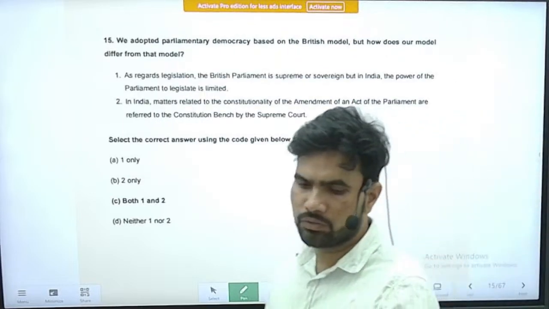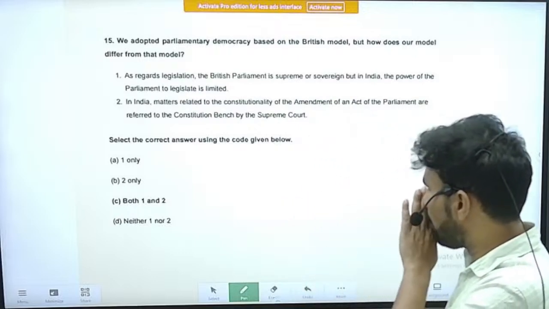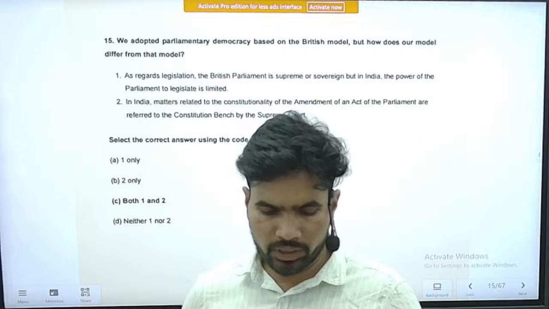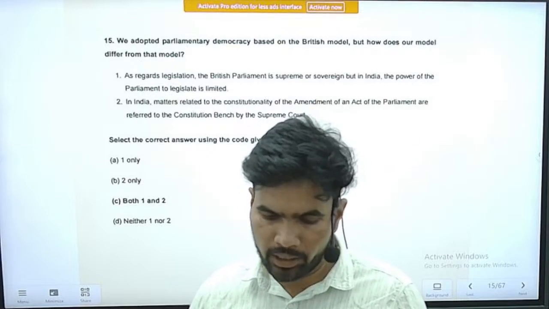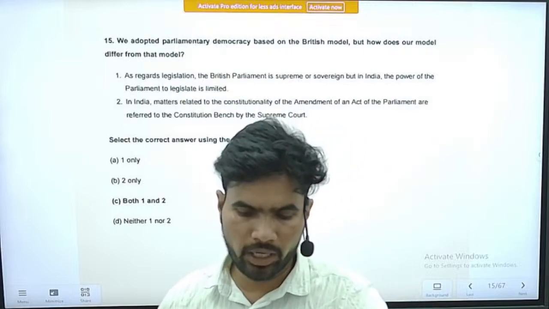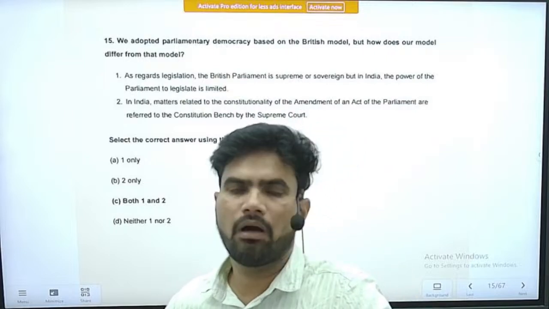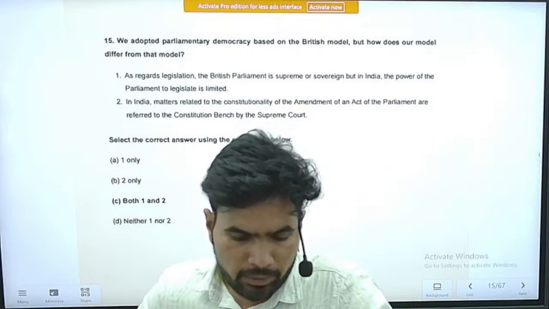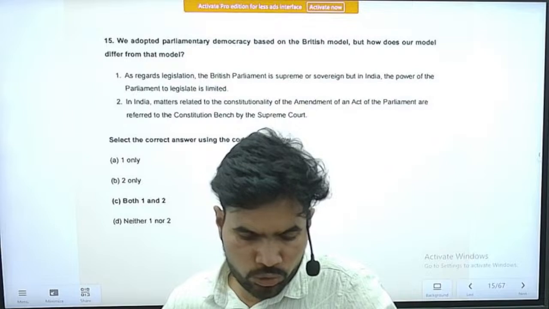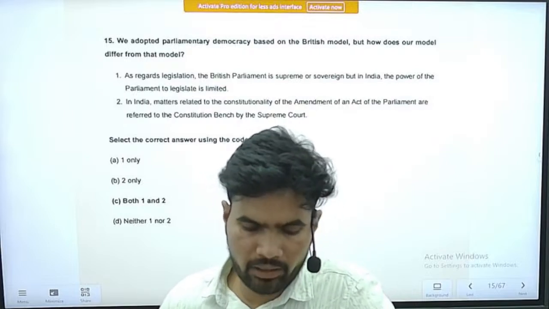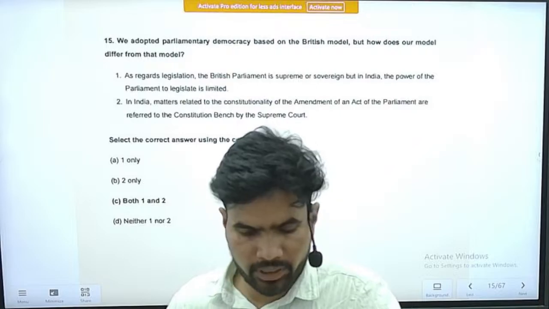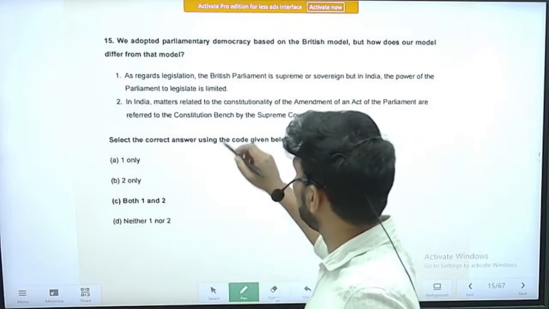Right. Next, question 15. We adopted a parliamentary democracy based on the British model, but how does our model differ from that model? Statement 1: as regards legislation, the British Parliament is supreme or sovereign, but in India the power of the Parliament to legislate is limited. Yes, that is a correct statement.